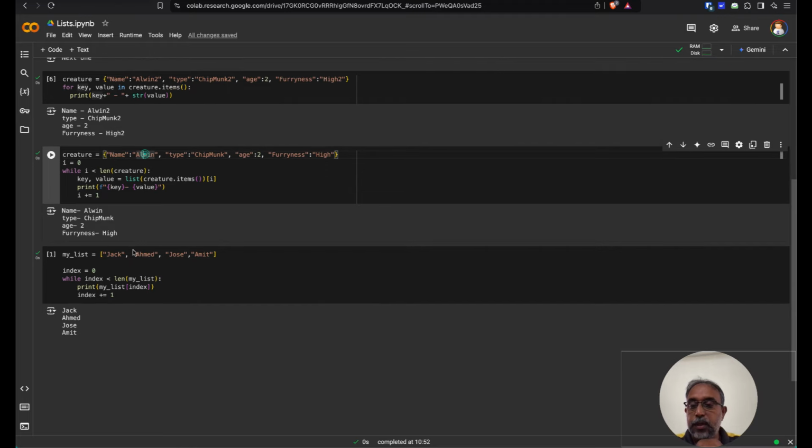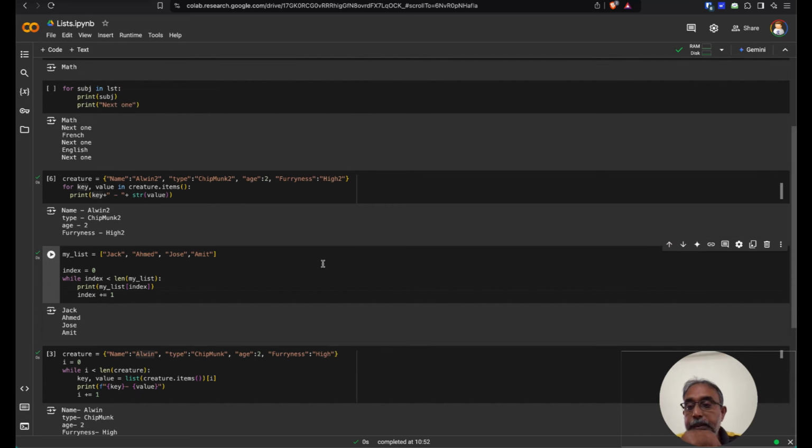Let's make this more simplistic. Instead of going to a dictionary, let's go to a list. Since we are here, let's look at something interesting. You see this up arrow? This whole cell will move up. You see this?